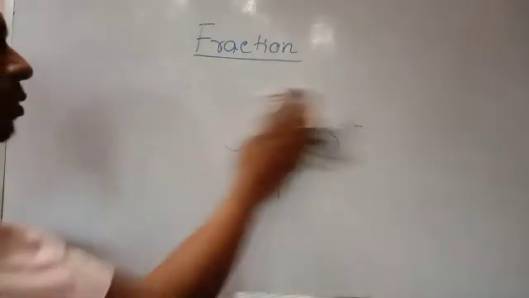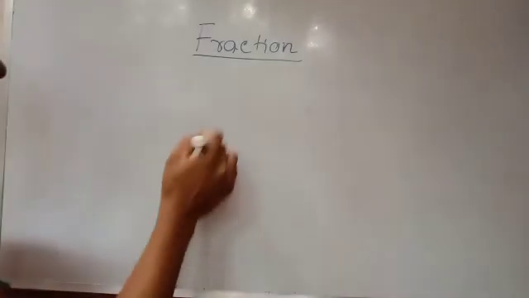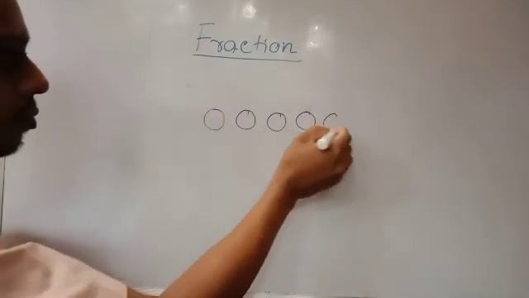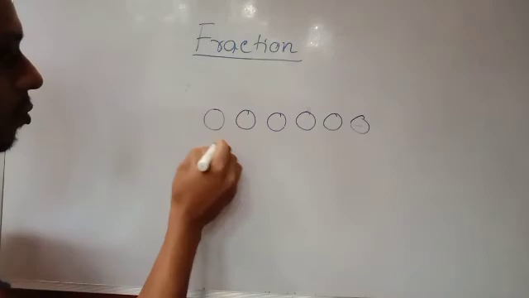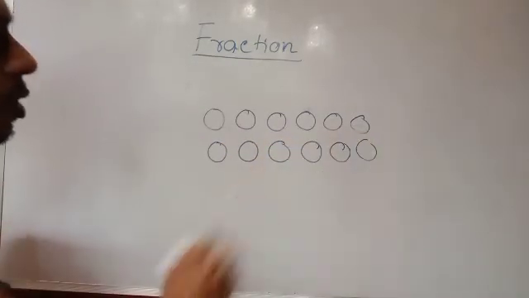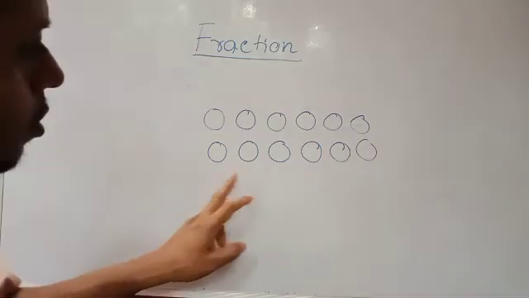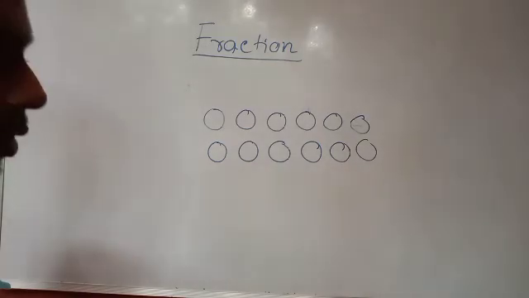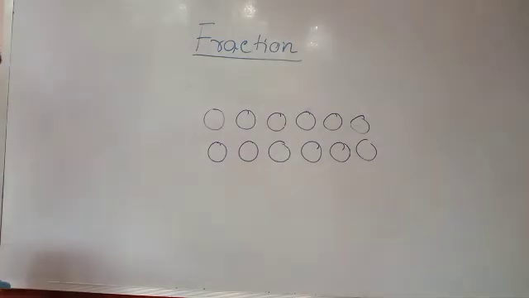Another example you see. Suppose there are 3, 3, 6, okay, 6, 6, 12 figures are there. Now you have to divide into 3 equal parts.